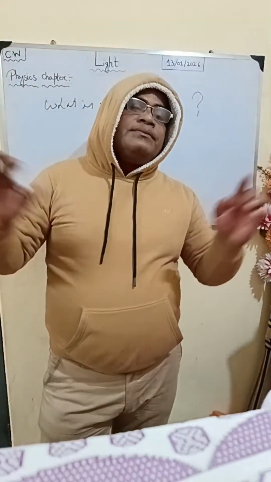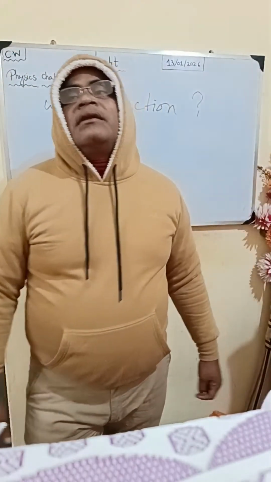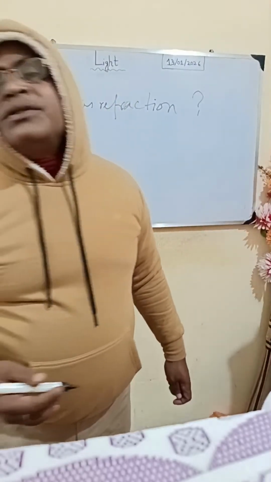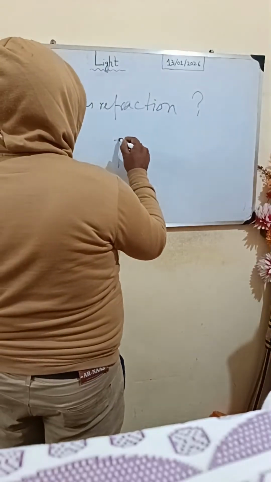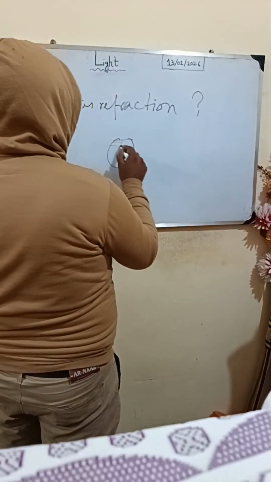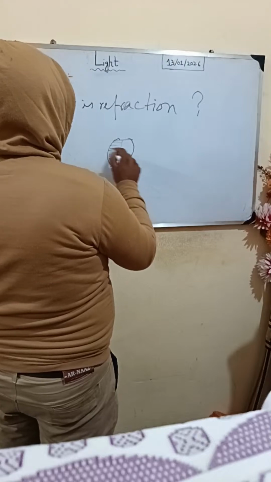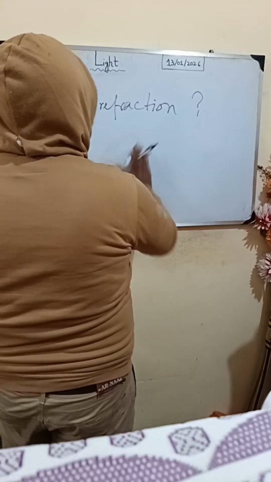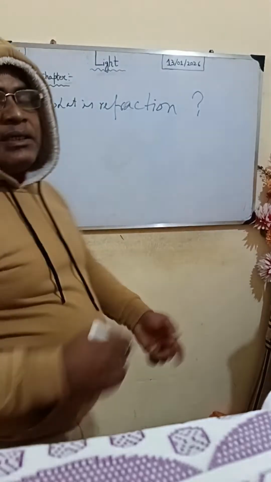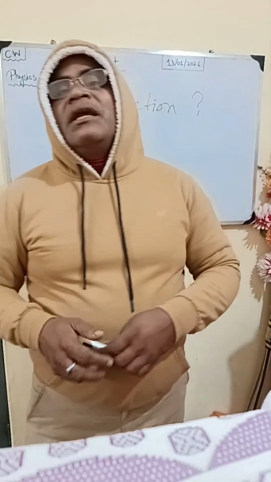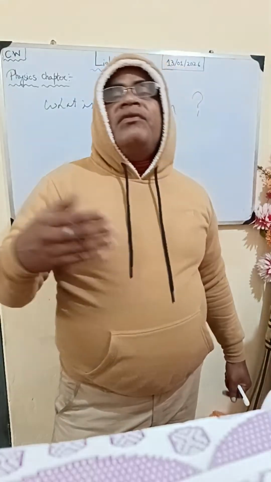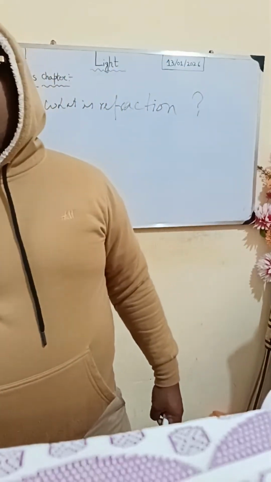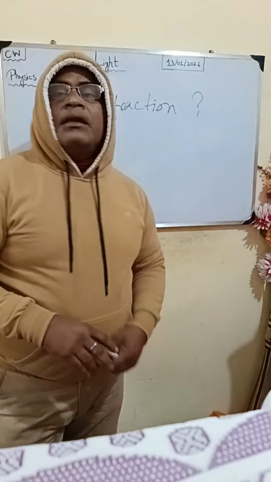Refraction means the bending of light. The bending of light is called refraction of light. Understood? Bending of light, how does it happen?